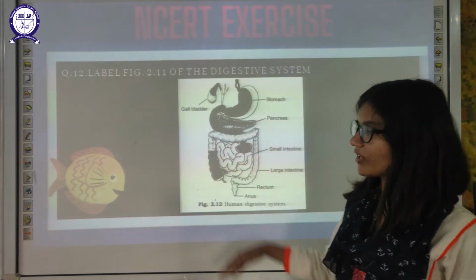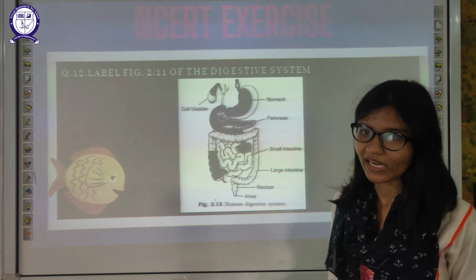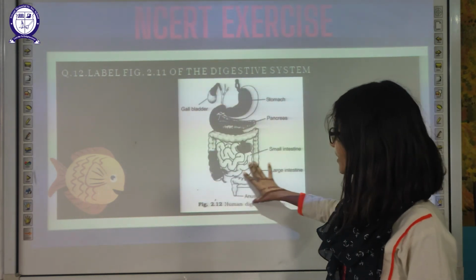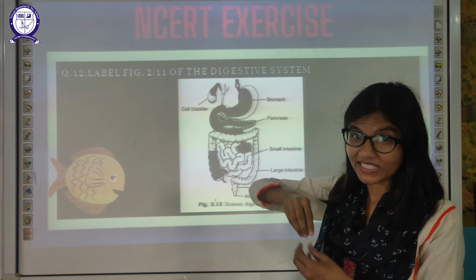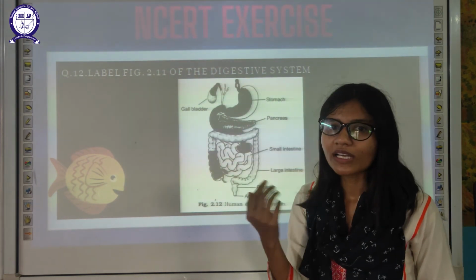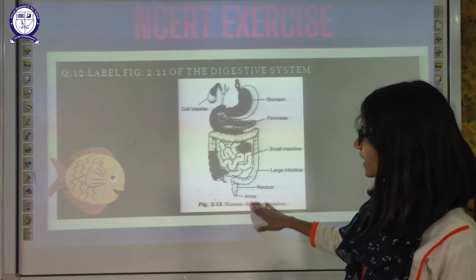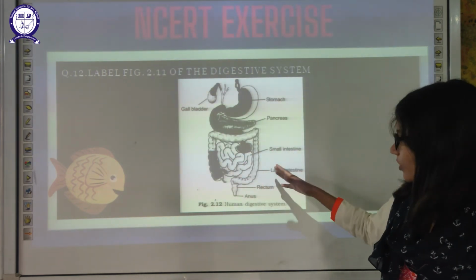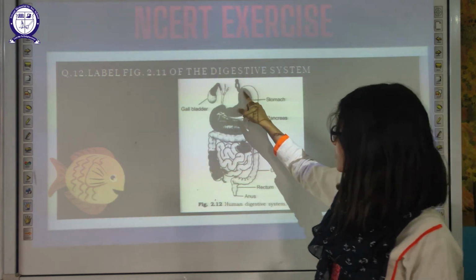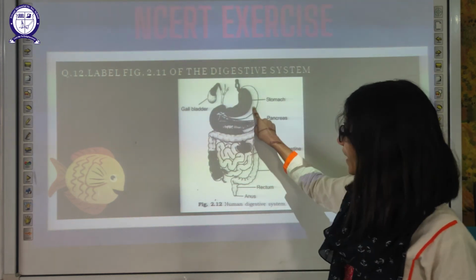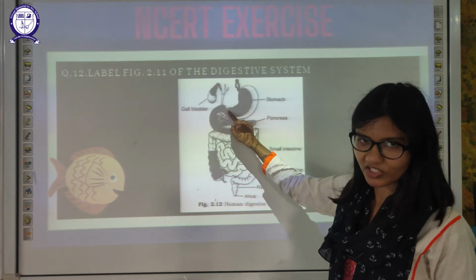Now labeling of the diagram. I want you to do that. This is your typical human digestive system, made up of a single canal starting from your mouth till the anus. It starts with the mouth, then this part is the stomach, a J-shaped structure.